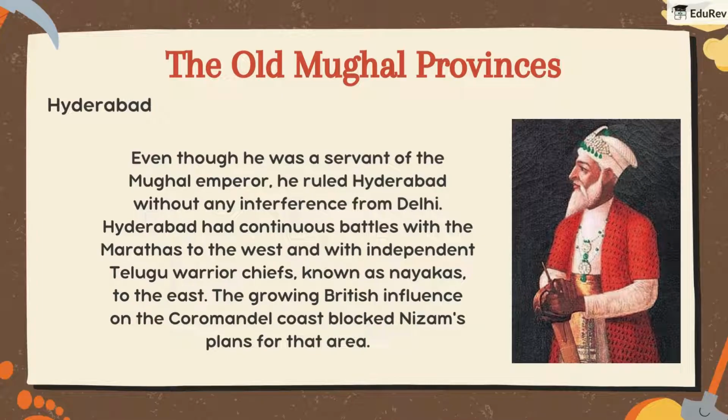Even though he was a servant of the Mughal emperor, he ruled Hyderabad without any interference from Delhi. Hyderabad had continuous battles with the Marathas to the west and with independent Telugu warrior chiefs, known as Nayaks, to the east. The growing British influence on the Coromandel coast blocked Nizam's plans for that area.